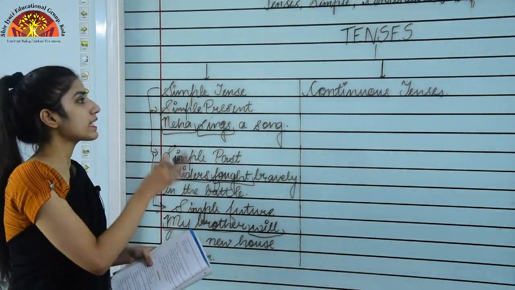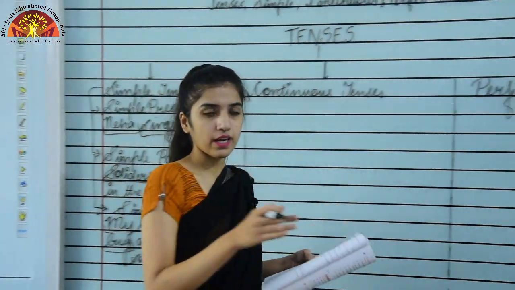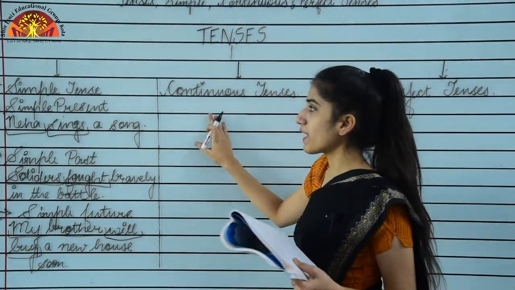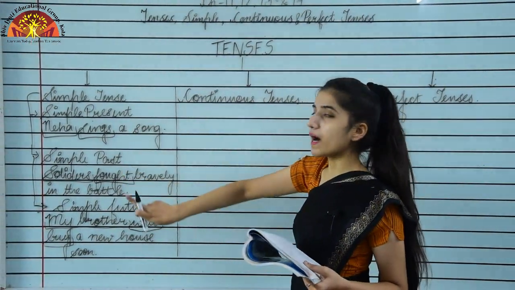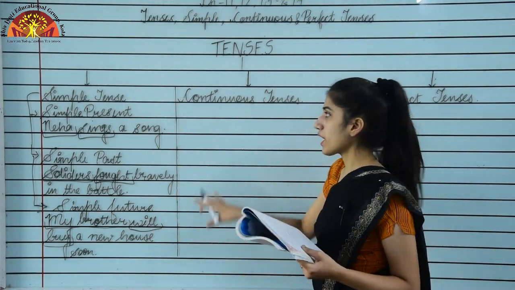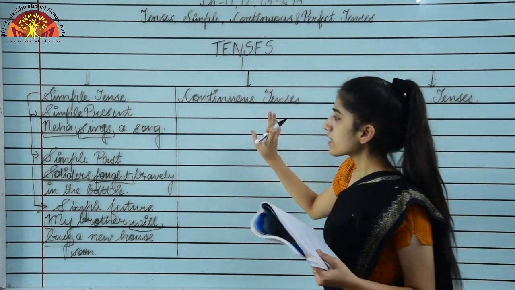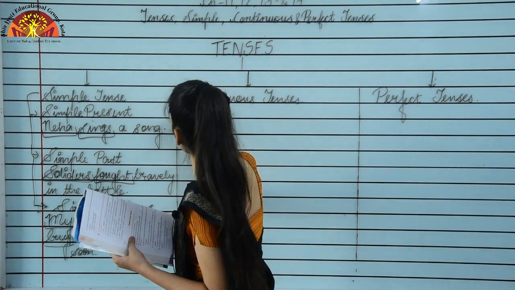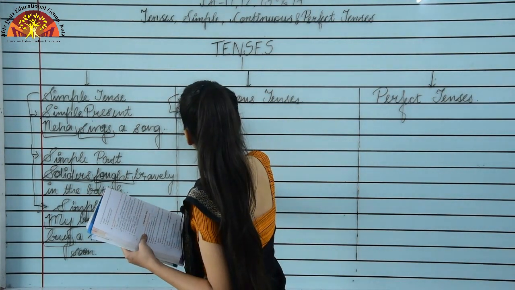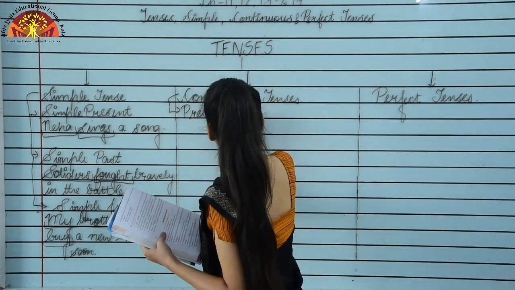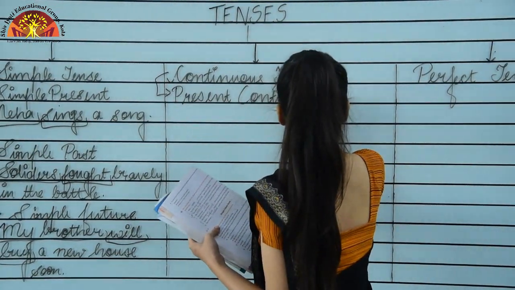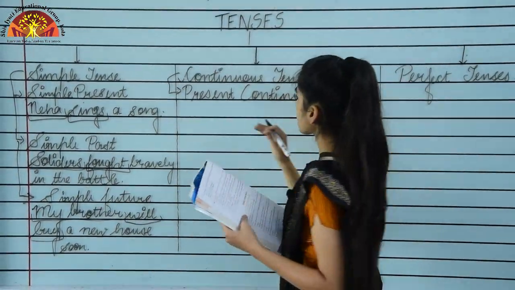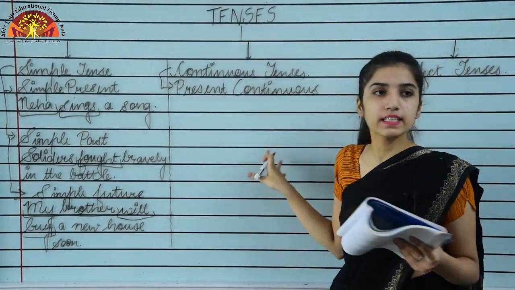Now we will see continuous tense. Okay, now we will move to the continuous tense part. This was simple tenses, simple present, simple past and simple future. Now we will see continuous tenses. The first type of continuous tense is what? Present continuous. Okay, so first we will see present continuous tense.